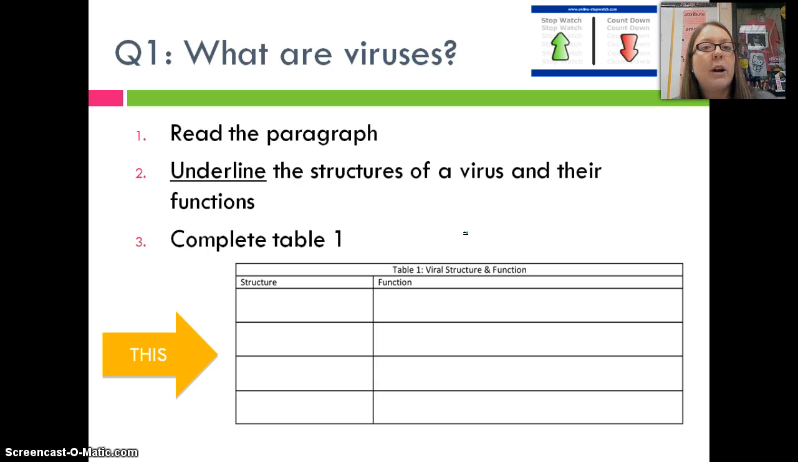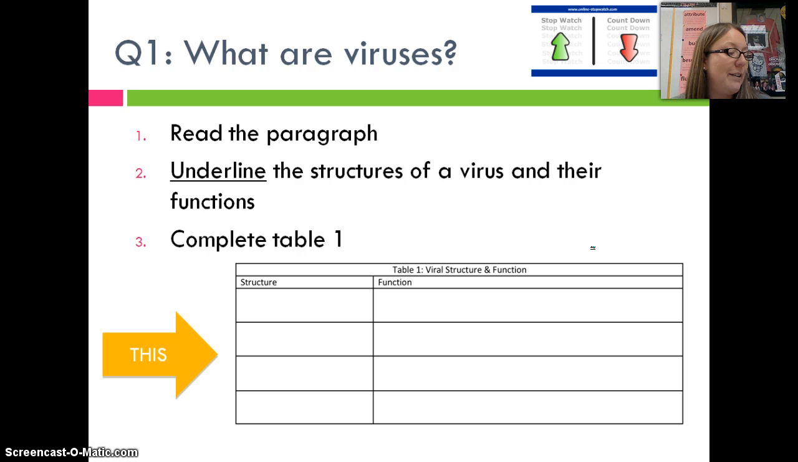So you have a short paragraph in your notes. I'd like you to underline all of the structures in a virus. And then you're going to transfer those underlined structures into Table 1. I'd like you to do this on your own, independently. So please pause the video, but let's watch the clock and take 5 minutes. So pause the video now.